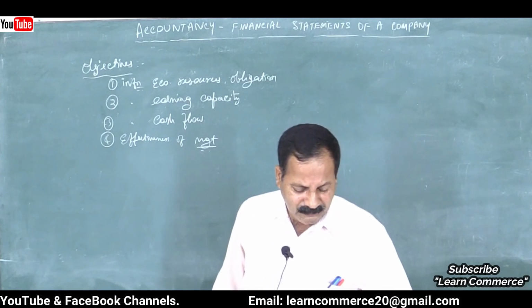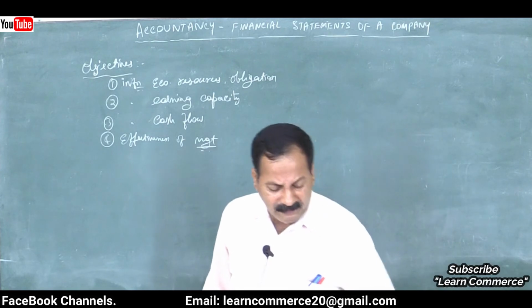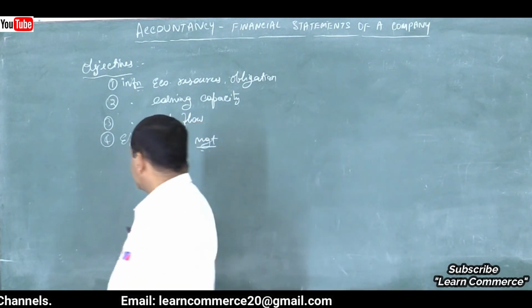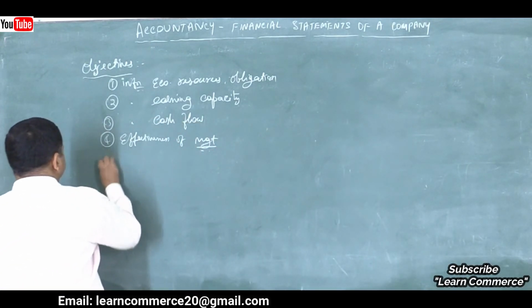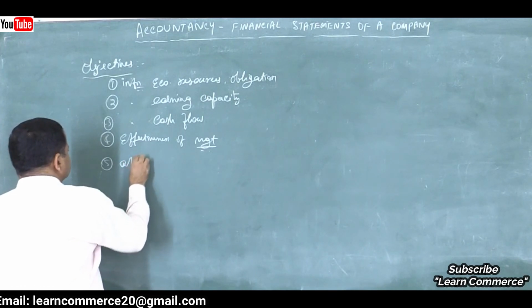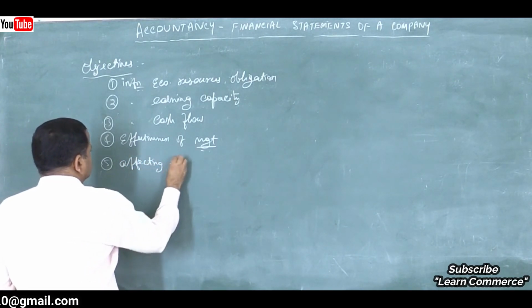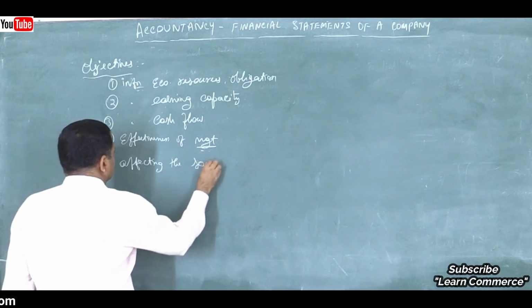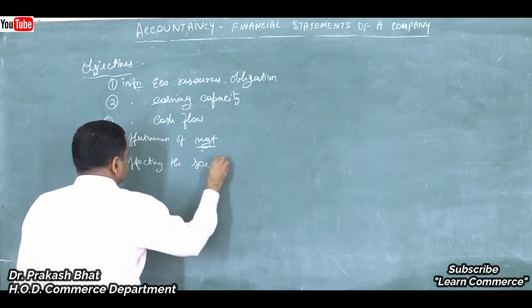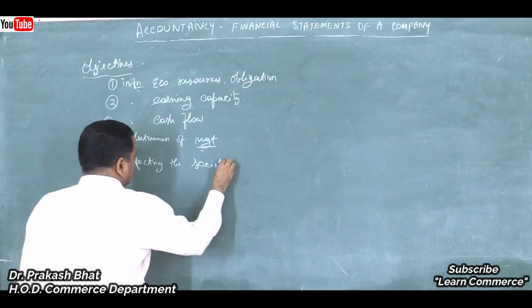Next one is to provide information about activities of business affecting the society. What are the activities that affect the society? Like we are producing something, isn't it?